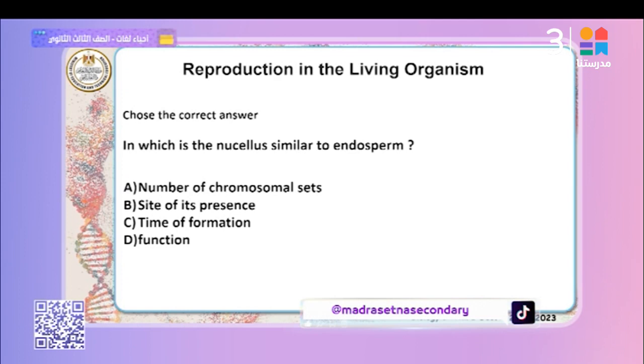No. The nucleus is found inside the embryonic sac. Time of formation? No. The nucleus is formed before the embryonic sac, before the endosperm. Endosperm is formed after fertilization. The nucleus is formed with the embryonic sac and surrounded by a membrane. So they share function. Finally, in function. The best answer is function.